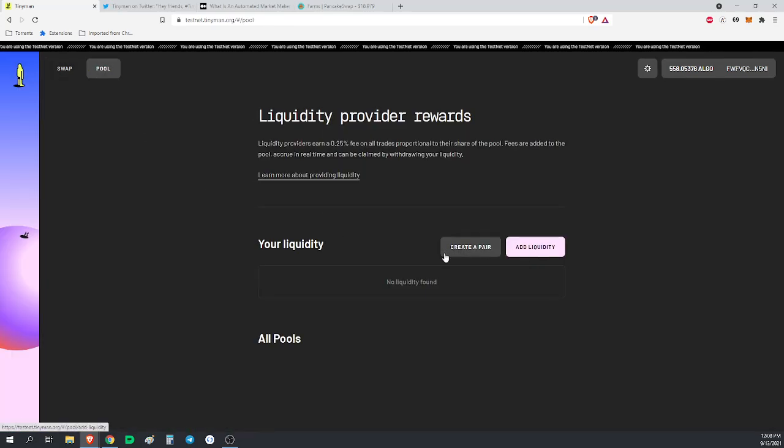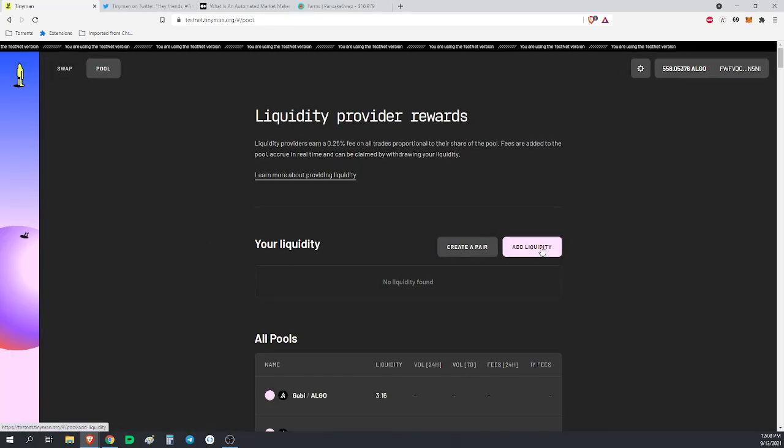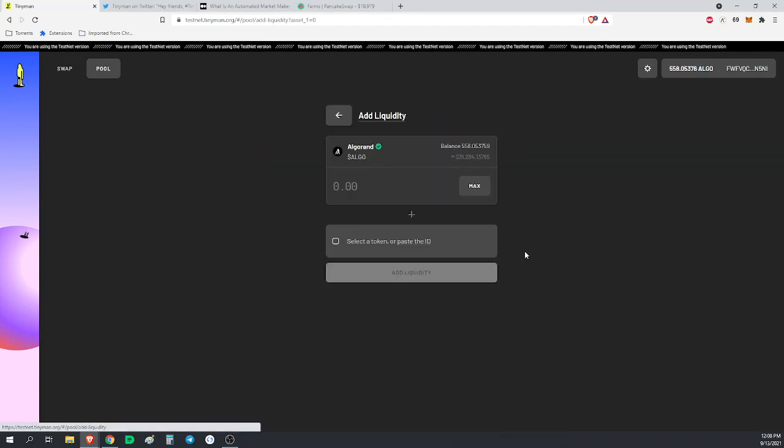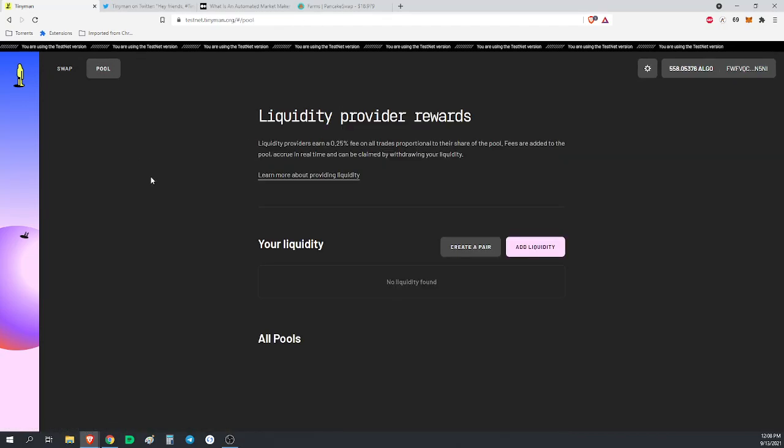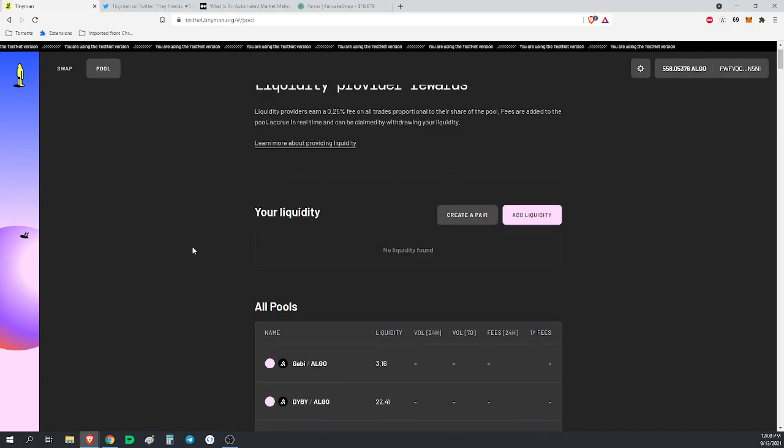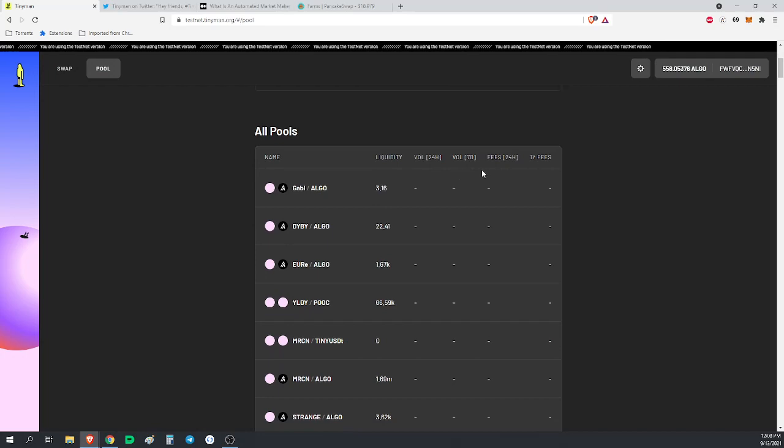I'm going to add liquidity. Now you can either just add it and put it in here, or you can click here and scroll down the list of pools and choose what you want. This stuff will all get added in as you're going. Remember, this is on the testnet, so not all features are in, but a lot of them are. It works really, really smooth.